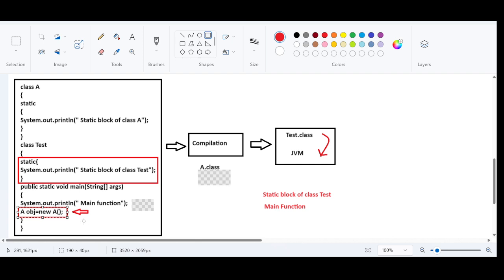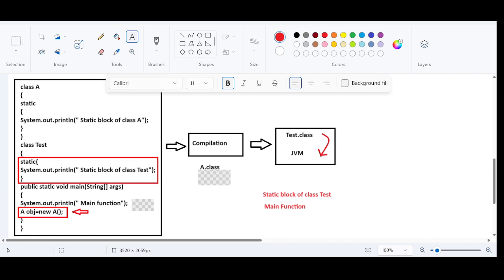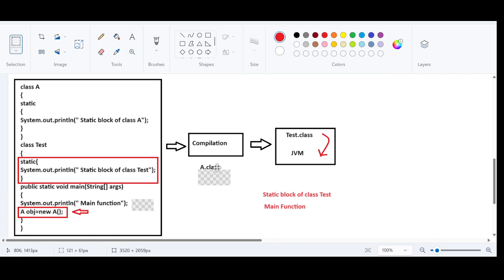In this case, the A.class file will be loaded on demand. The A.class file will be loaded to the JVM because we are creating an object for class A. Class A is nothing but A.class. Now this will be loaded inside the JVM.